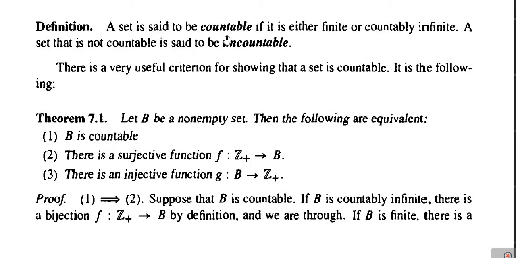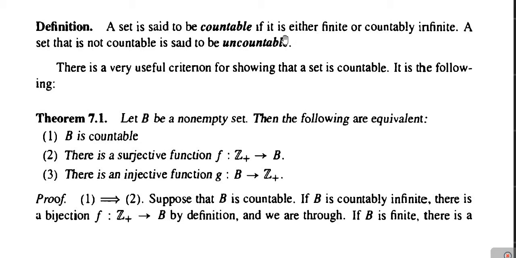Now next we will define countable and uncountable sets. Definitions are very simple. Definition: a set is said to be countable if it is either finite or countably infinite. See here how we are defining a countable set.